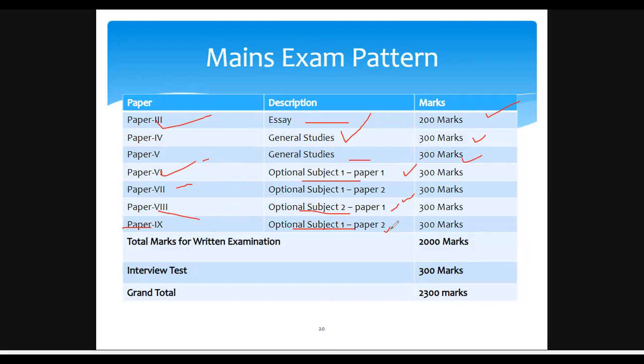So optional papers play a very important role in deciding your rank. That means you can score 1200 marks from these optional papers out of the 2300 marks, plus the interview. And in the interview test you will be assessed out of 300 marks.